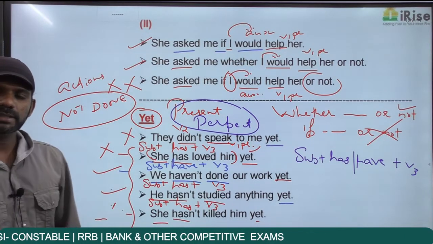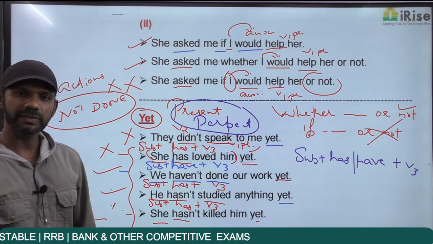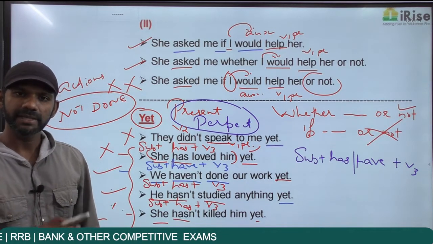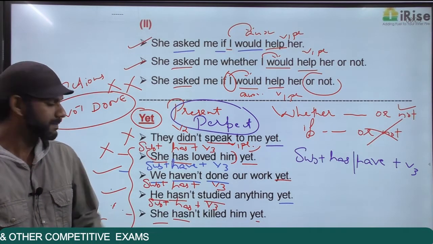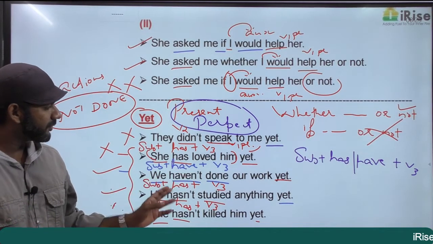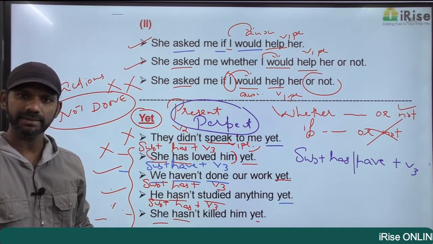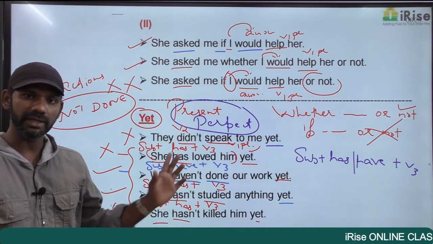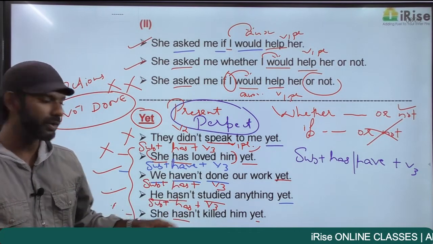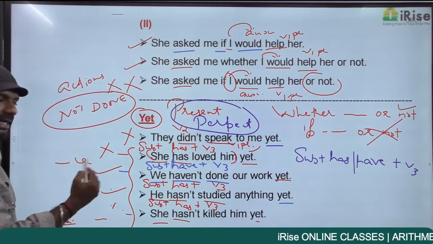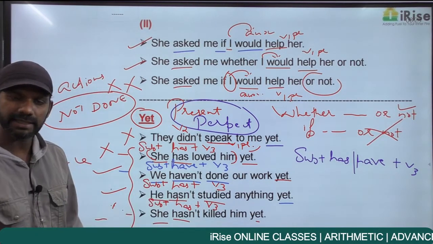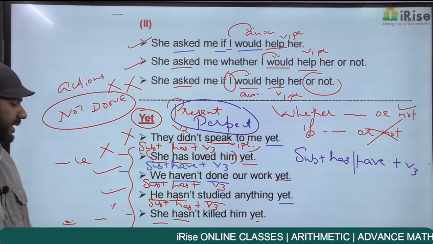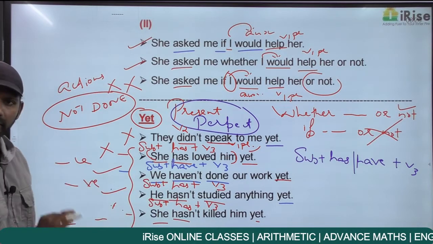So my question is, as I said, yet is for actions that are not done. So that action must be negatively charged or positively charged? Come to the statement: we haven't done our work yet. We haven't done our work. The sentence is negatively charged. He hasn't studied anything yet. He hasn't studied anything. The sentence is negatively charged.